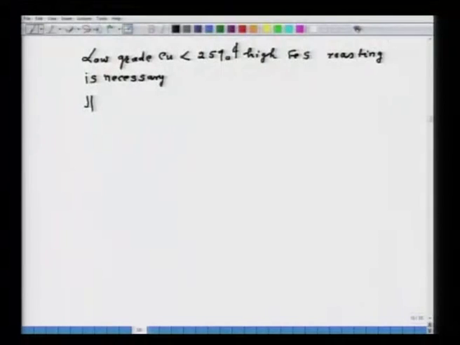So, that FeO can be removed in the subsequent stages. But for high grade ores, for high grade copper ore, where copper is somewhat greater than around 30%, some practices do not do roasting, they directly proceed to the smelting operation.